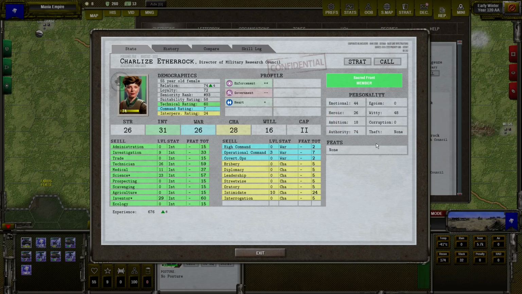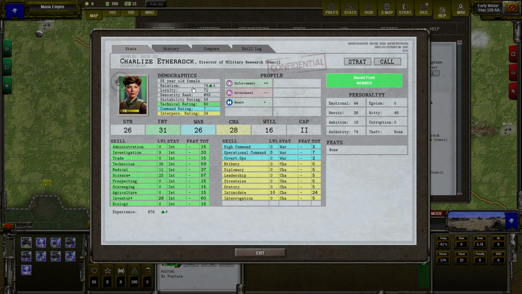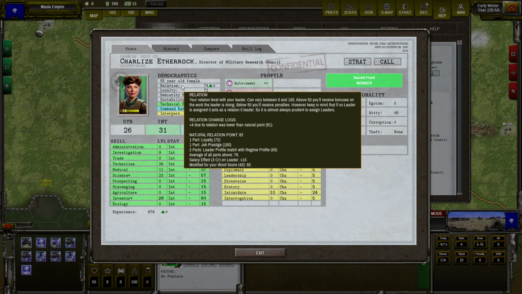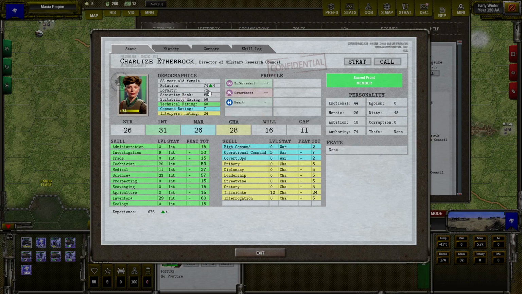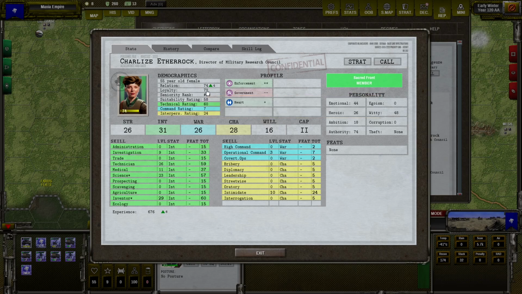Another important element of relation is their influence on the loyalty. So if the relation is higher, then the loyalty will slowly grow up to the relation. So in this case, I can gain 2 points of loyalty to 74, which will be my maximum. But if the relation is lower, then the loyalty will decrease slowly to the relation.